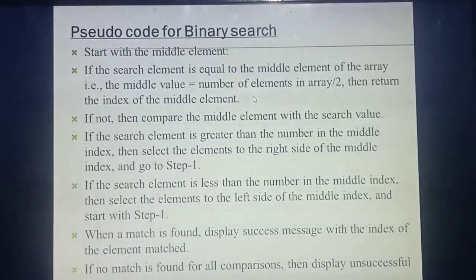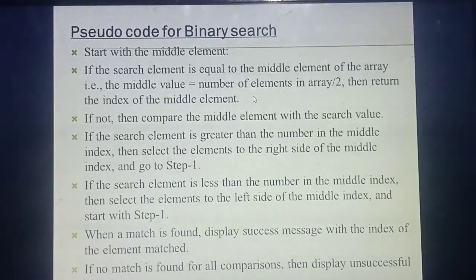So if your search element is less than the middle value, your search needs to go to the left side from the middle value. Understood? If your search key value is greater than the middle value, which side does your search need to go? Right side. But if your search value is less than the middle value, which side? Left side.